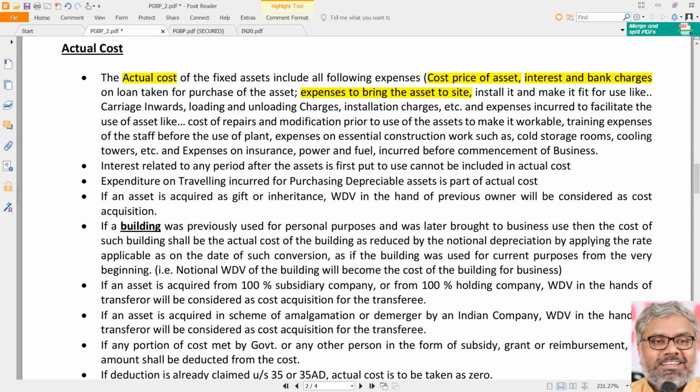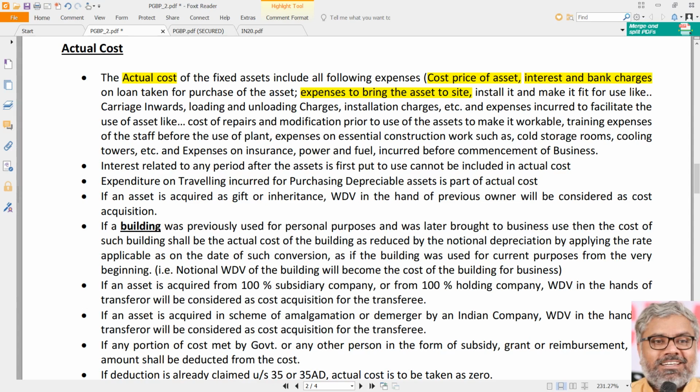That is the actual cost of such fixed asset. So fixed assets may be purchased also, may be even constructed also. But the logic we have to keep in mind is every expenditure that has been incurred for the purpose of bringing the asset to the current condition and location has to be considered as part of actual cost of that asset. That is the first and foremost and important point to start with.